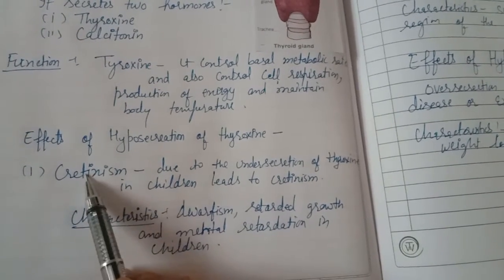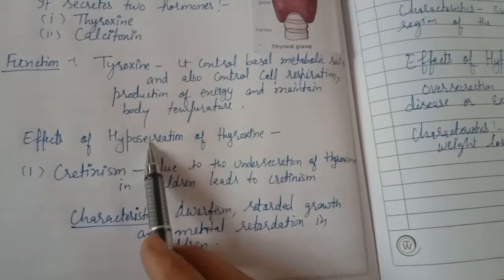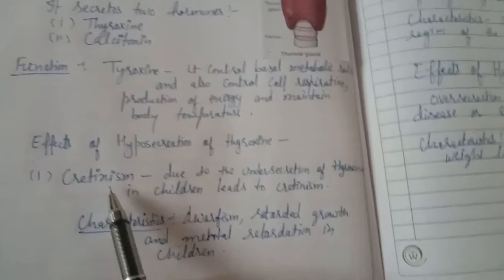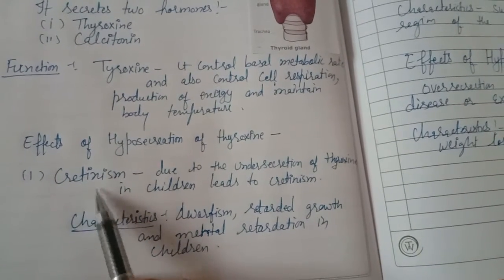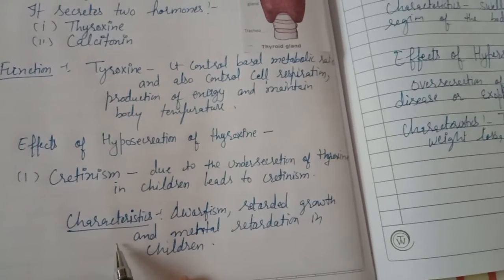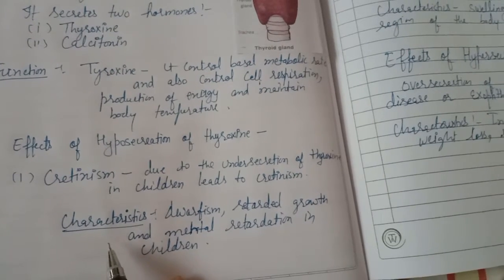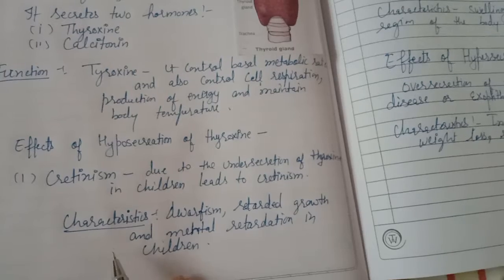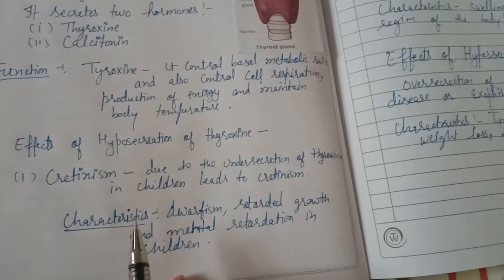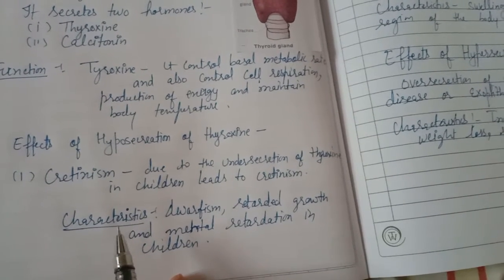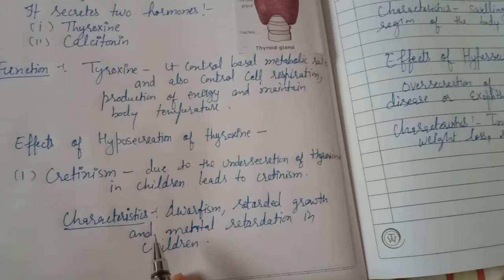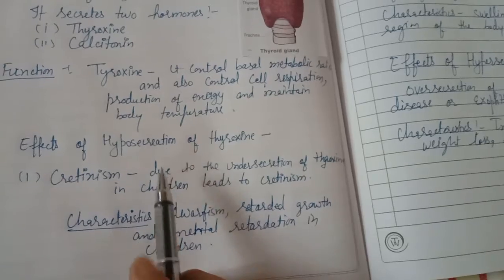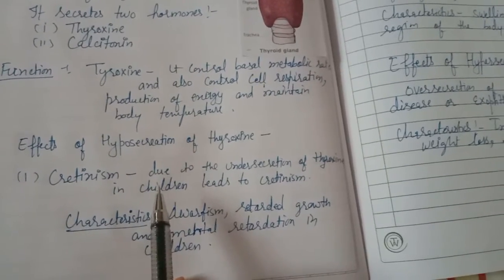So this cretinism is due to the hyposecretion of the thyroxine hormone. It comes in children. Characteristics: dwarfism, retarded growth, mental retardation in the children, and poor development of the body parts. These are the main characteristics that are due to the hyposecretion, less secretion, of the thyroxine hormone.